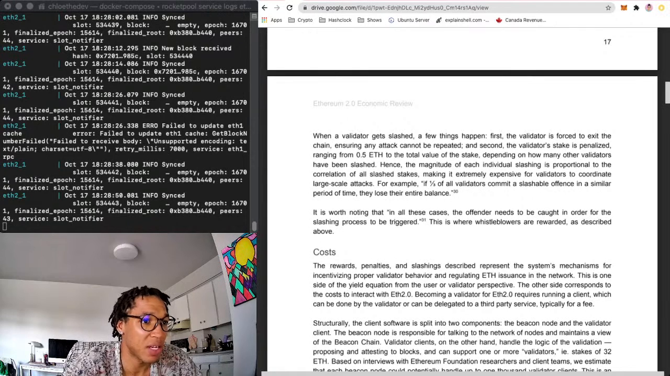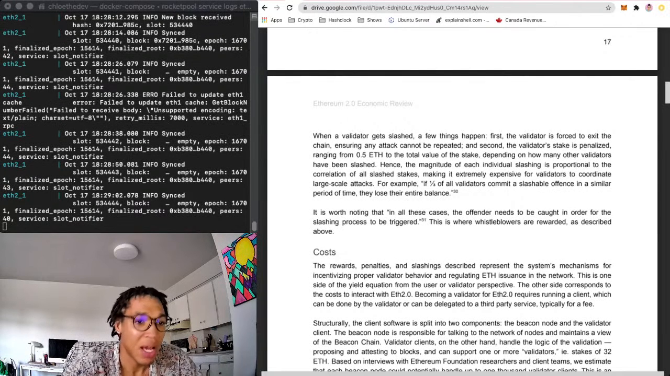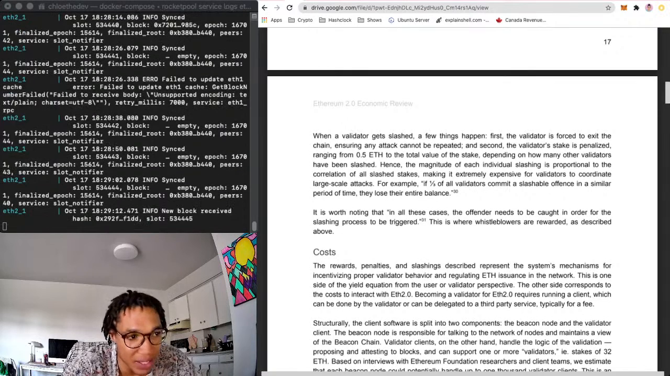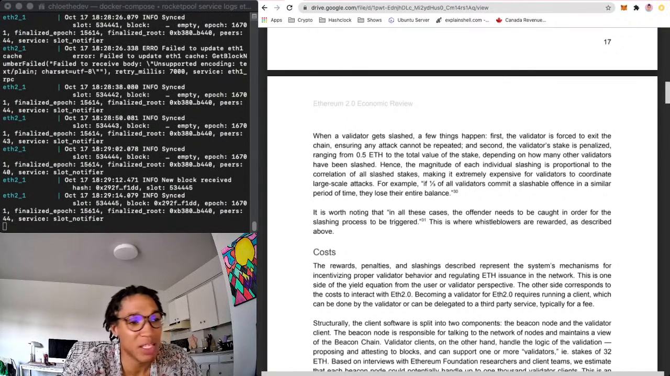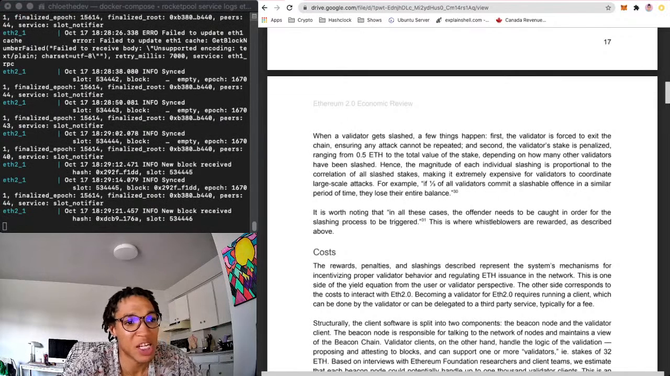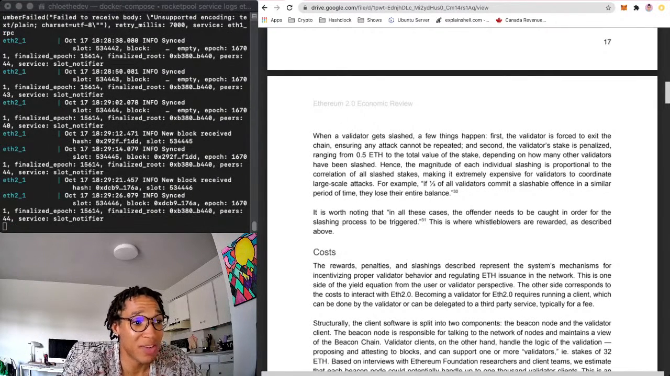And then I guess it depends on how many other validators are being... Yeah, so it depends how malicious the attack is. So the magnitude of each individual slashing is proportional to the correlation of all slashed stakes, making it extremely expensive for validators to coordinate large-scale attacks. For example, if 1/3 of all validators committed a slashable offense in a similar period of time, they lose their entire balance, which is like crazy.